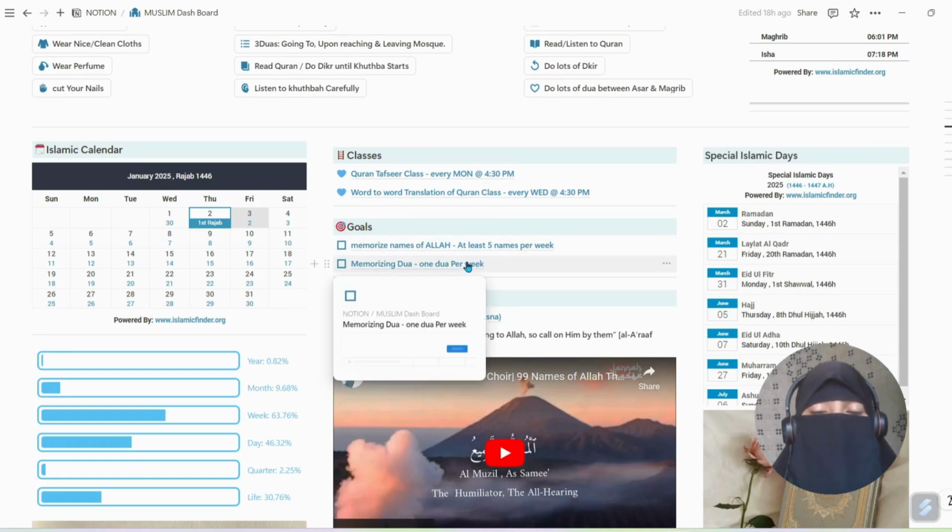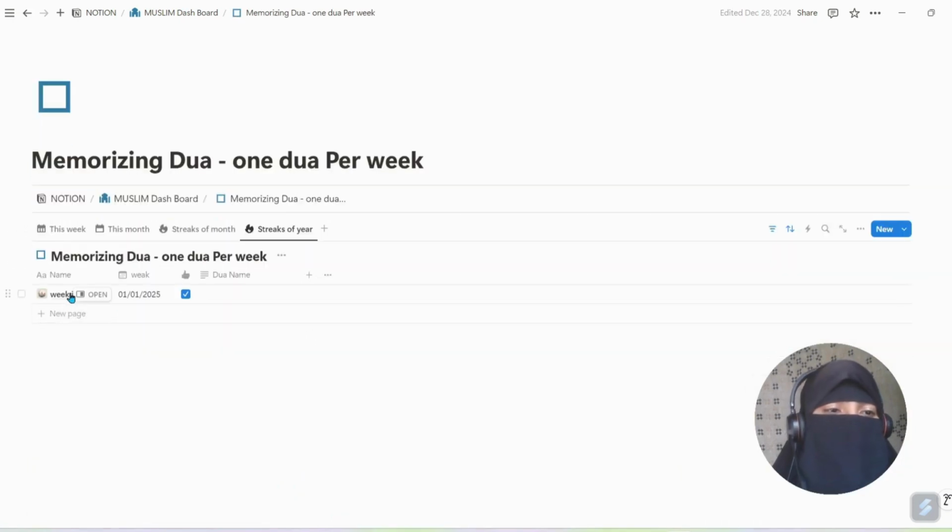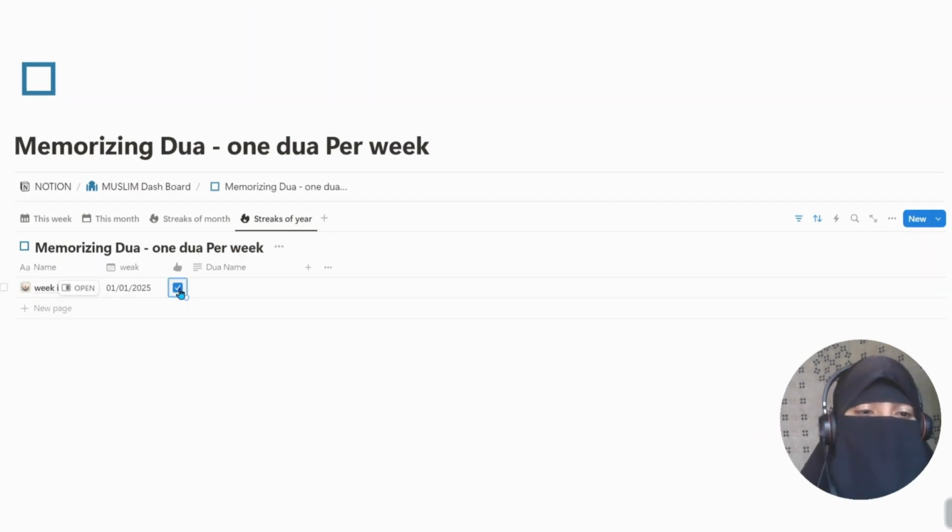Next, this is also similar to the class page. If you have any goals, you can write them here and write how that goal is going. Say you had to memorize one dua per week: every week you will get a column, check the box and write the dua you have memorized this week. If you didn't memorize the dua, leave it. Okay. And similar to that, other goals also work.